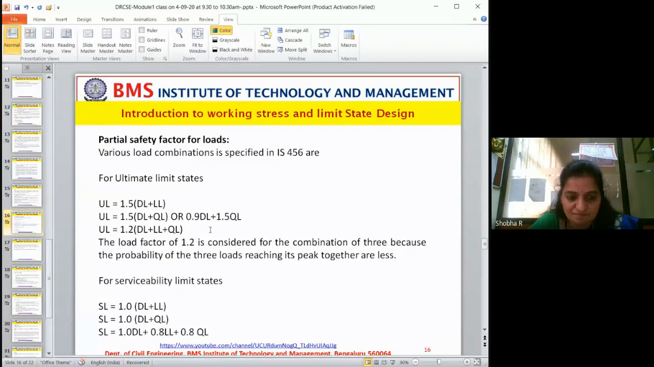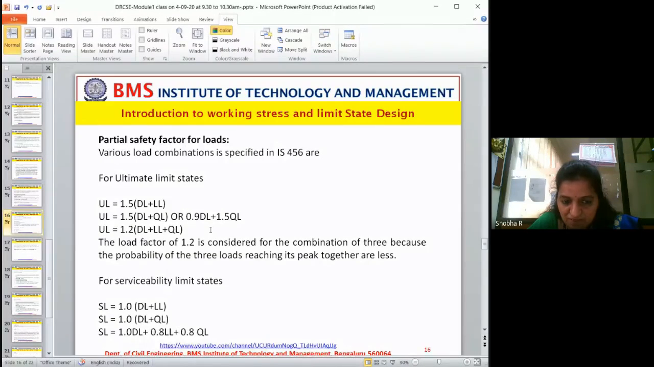The load factor of 1.2 is considered for the combination of three loads because the probability of three loads reaching their peak together is less. You understand? When you take 1.2, the combination of these together reaching a peak is less. Similarly with other types of loads.